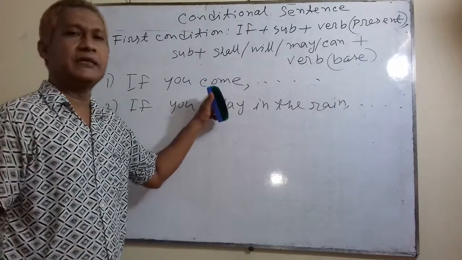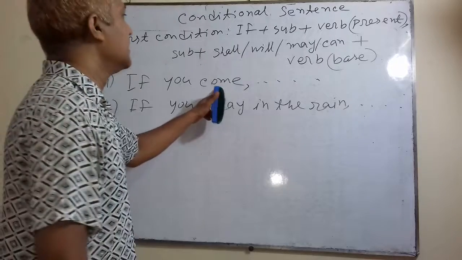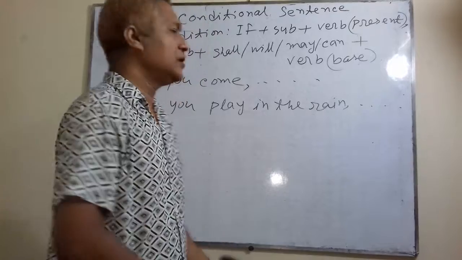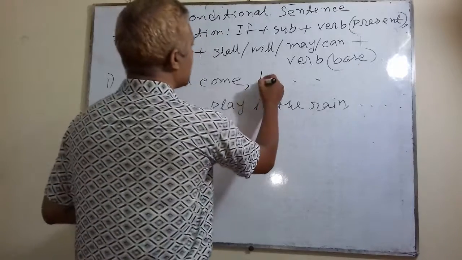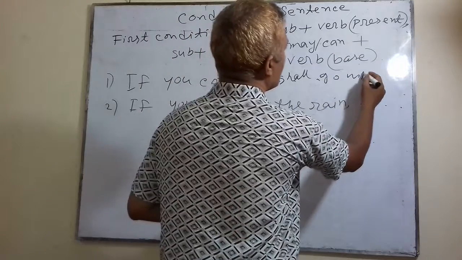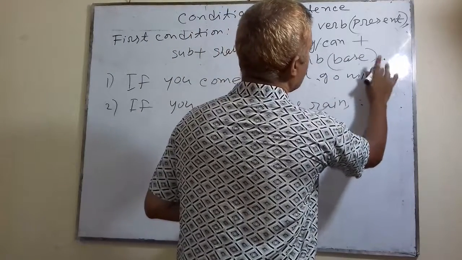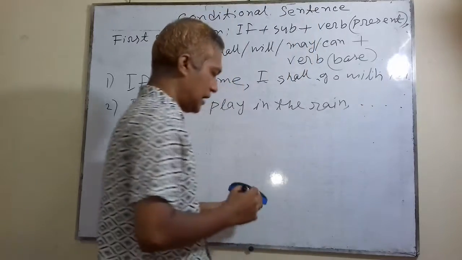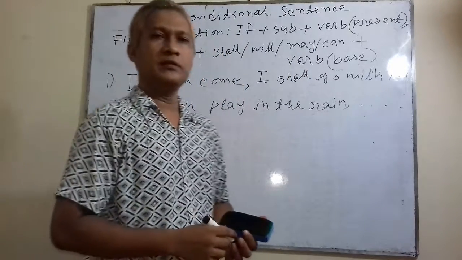If clause is in present tense, present indefinite tense, then principal clause or main clause will be future indefinite tense. Well, if you come, I shall go with you.